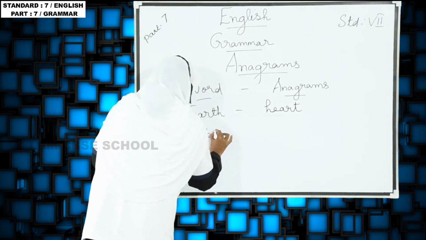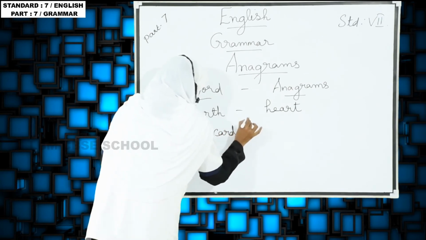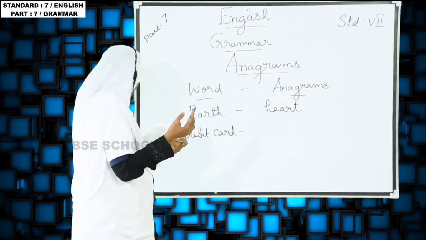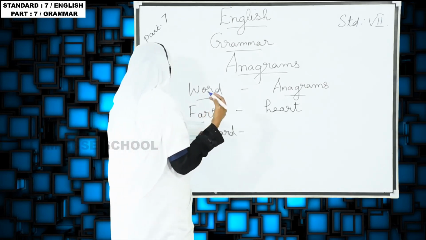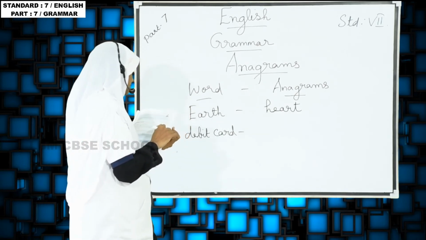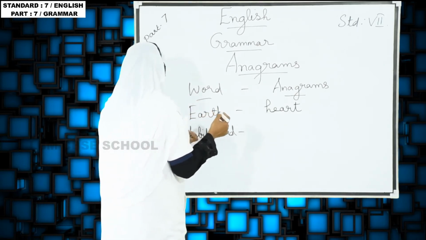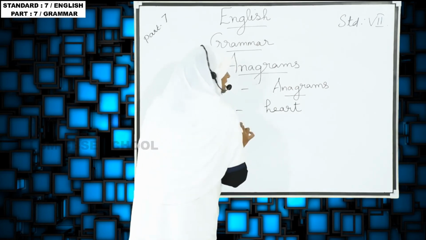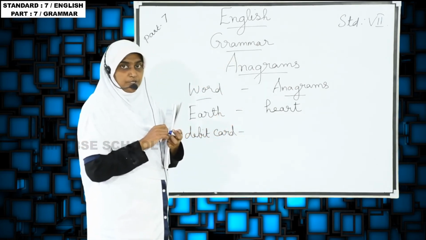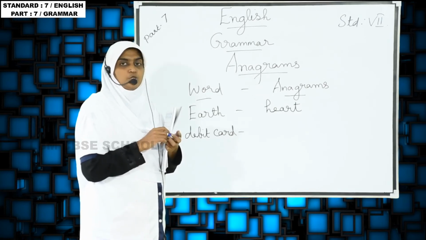Next one, debit card, D-E-B-I-T. Debit card, you know, we use it at the ATM and all, no? That is a debit card. How are they changing it now? It's two words. I told you, sometimes two words also come, sometimes phrases also come.